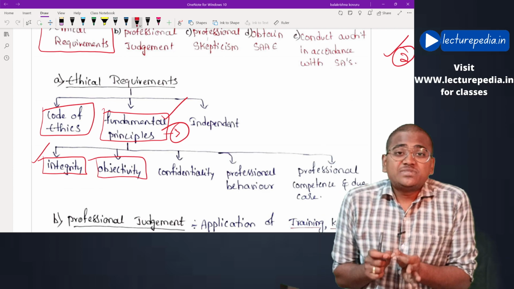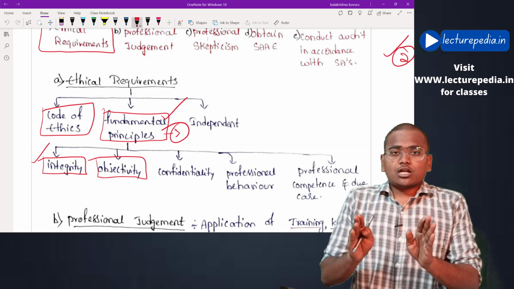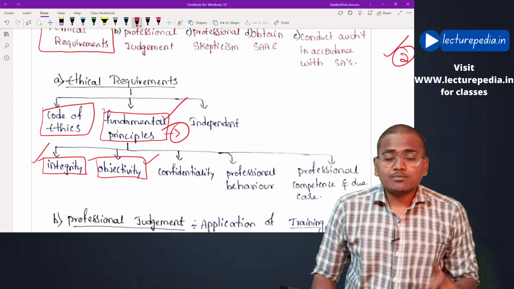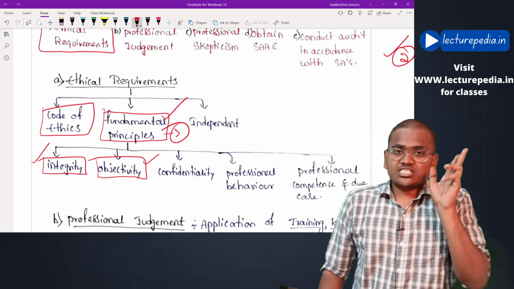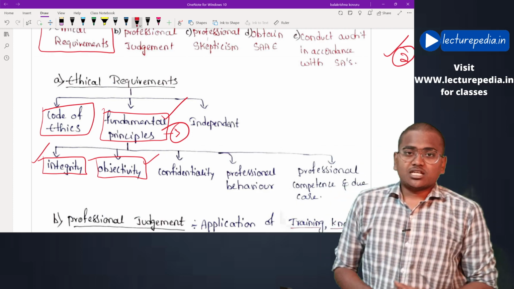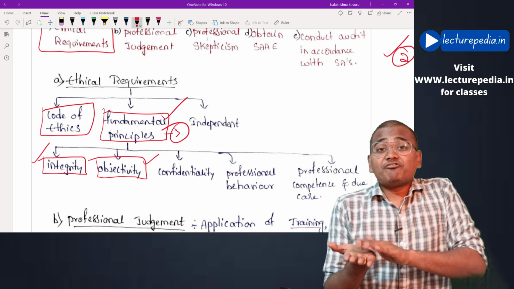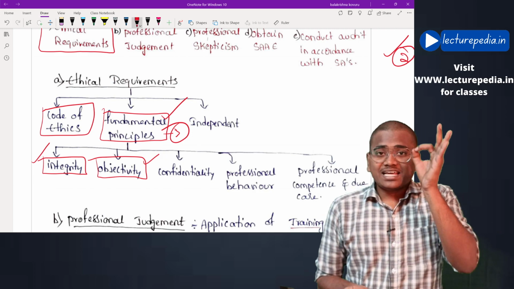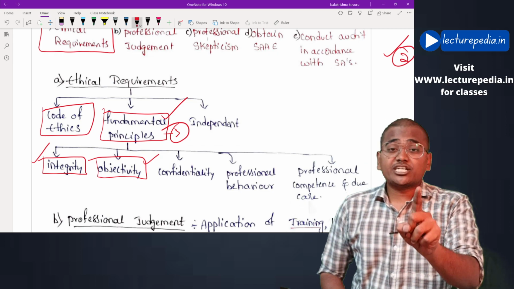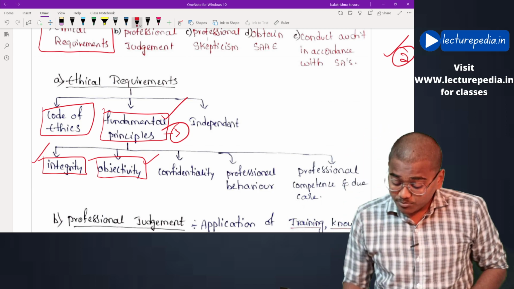Basically, this objectivity is used in relation to decision making. Okay, there are 2 types of terminologies. One is objective decision making, another one is subjective decision making. What is the difference between these 2? Objective decision making means you are taking a particular decision based on the facts. Okay, if you are taking the decisions based on the facts, that would be known as objective decision making. Okay, that would be objectivity.